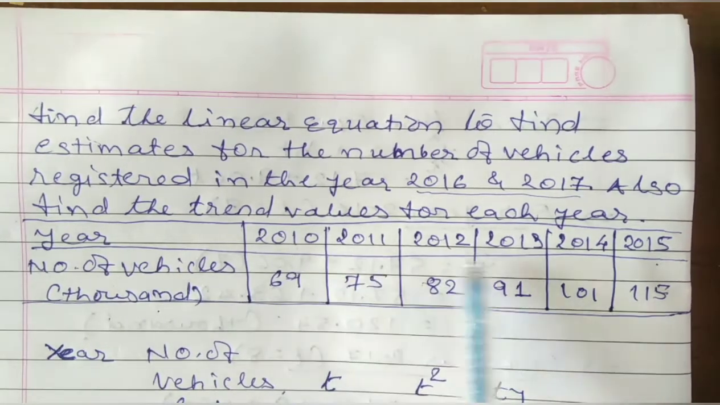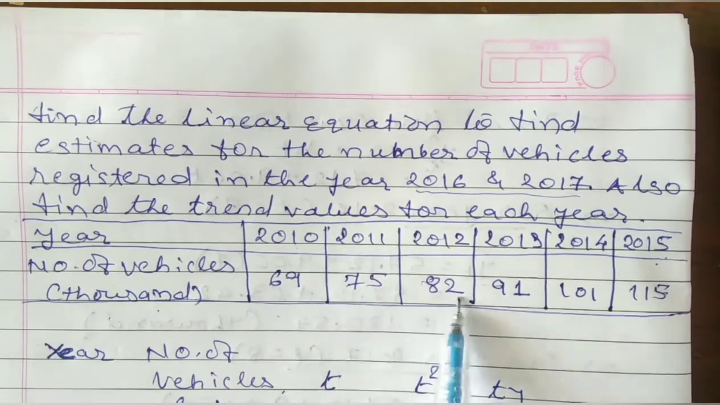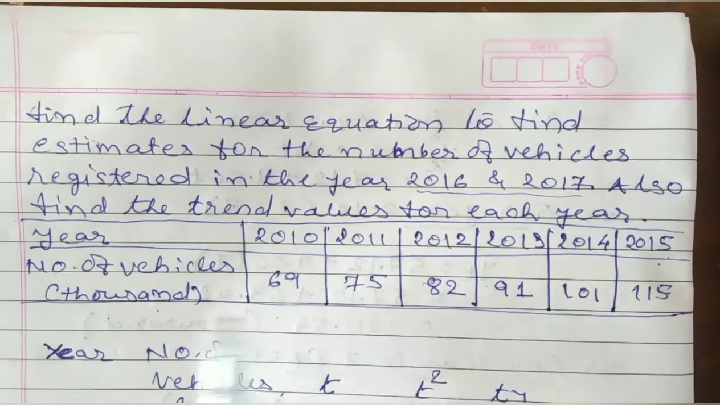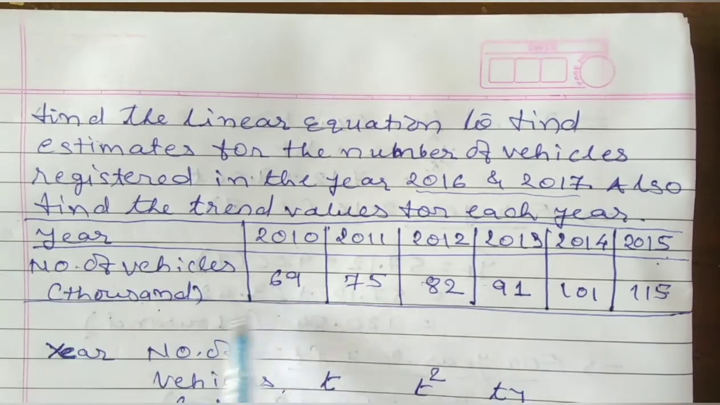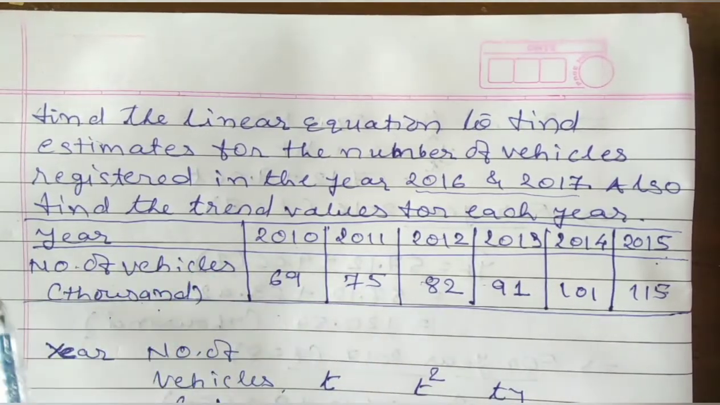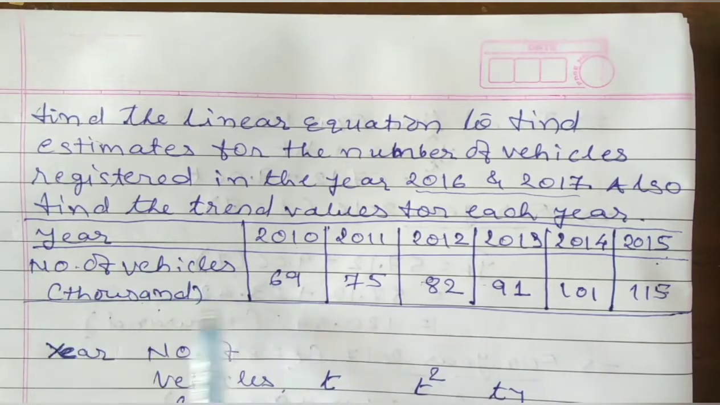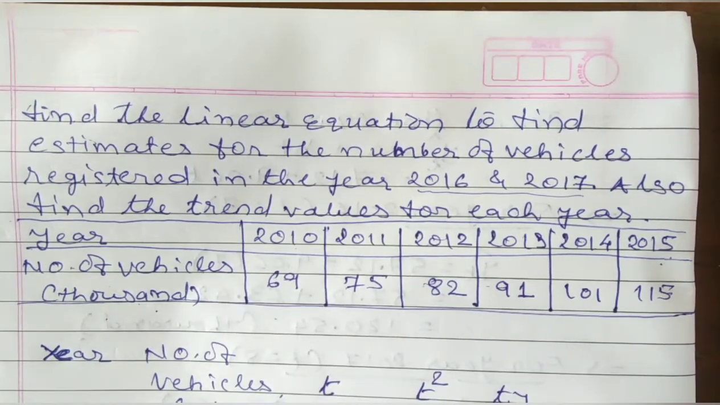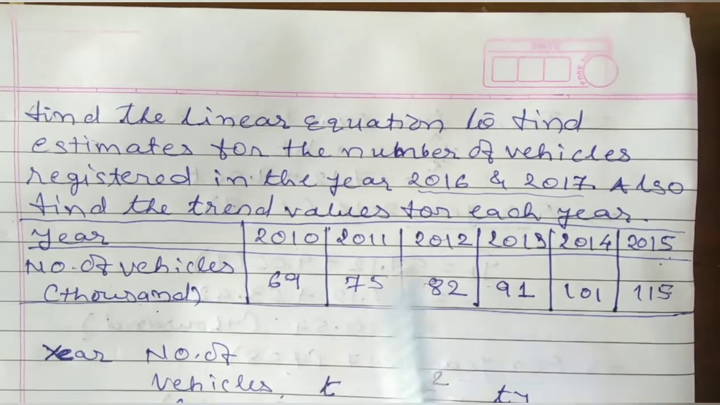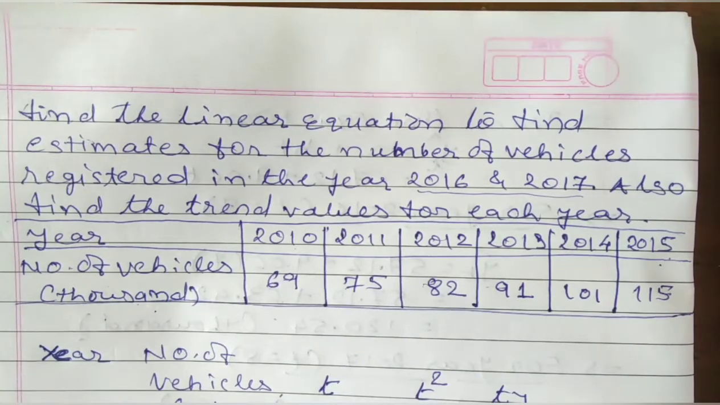This is your year, that means the time interval. This is your data, which is called your variable, the number of vehicles. We are supposed to find the effect or any kind of changes made in the number of vehicles registered during such duration, that is called your time series. We are asked to find the estimation for 2016 and 17 also.